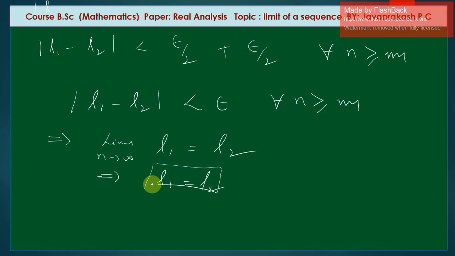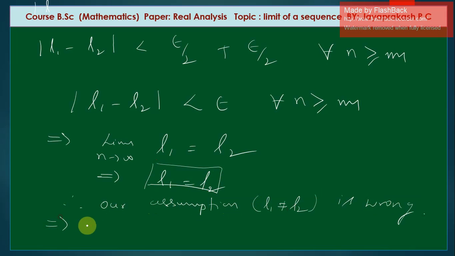Therefore, our assumption is wrong. What is our assumption? L1 is not equal to L2 is wrong, which implies that every convergent sequence has a unique limit. Please remember this theorem: every convergent sequence has a unique limit. Thank you.